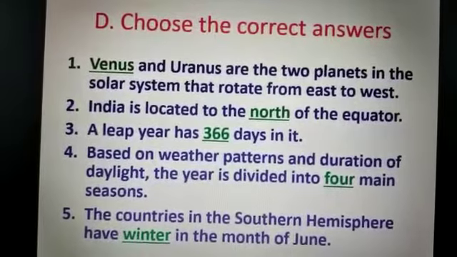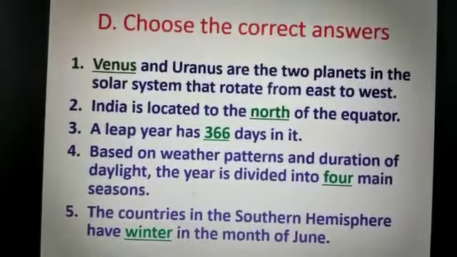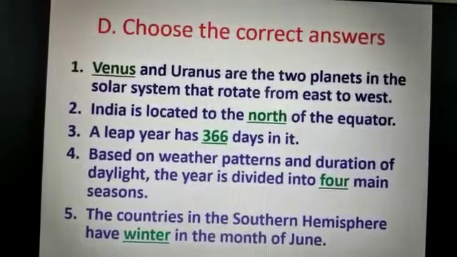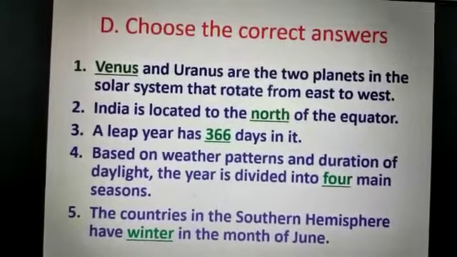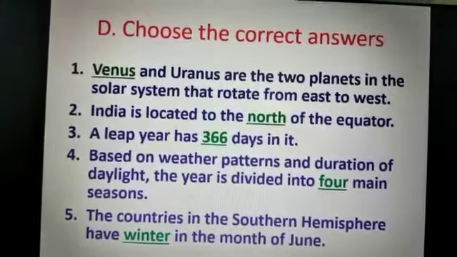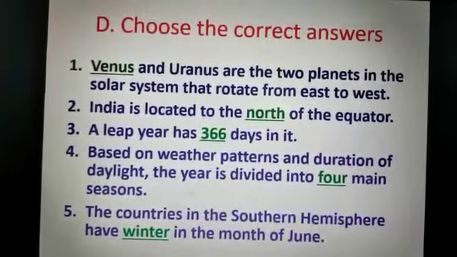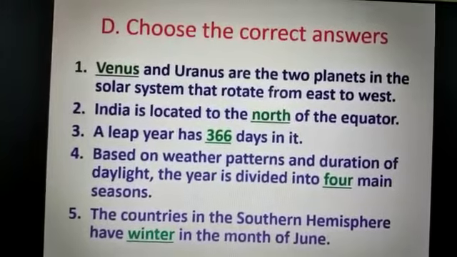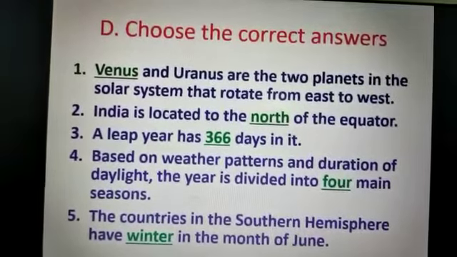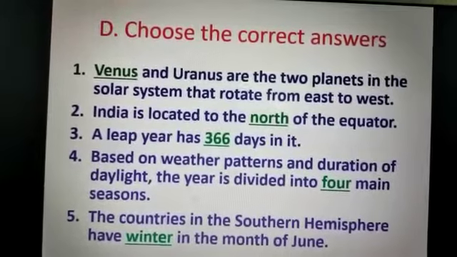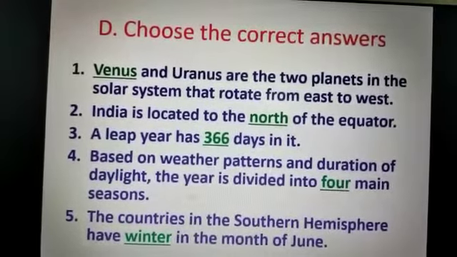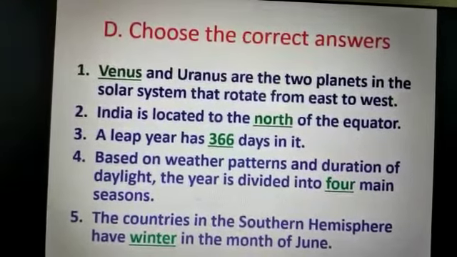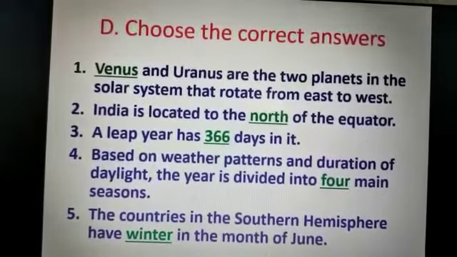In this slide, I have given all the answers as usual in green color. Please write all the answers in your book. D, number 1: Dash and Uranus are the two planets in the solar system that rotate from east to west. The options given here: A. Mercury, B. Venus, C. Jupiter. The right option is B, Venus, V-E-N-U-S. Venus and Uranus are the two planets in the solar system that rotate from east to west.